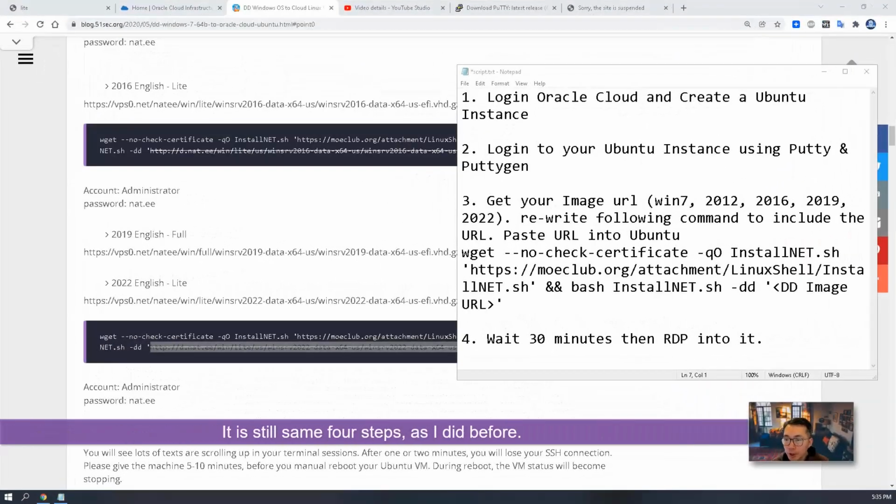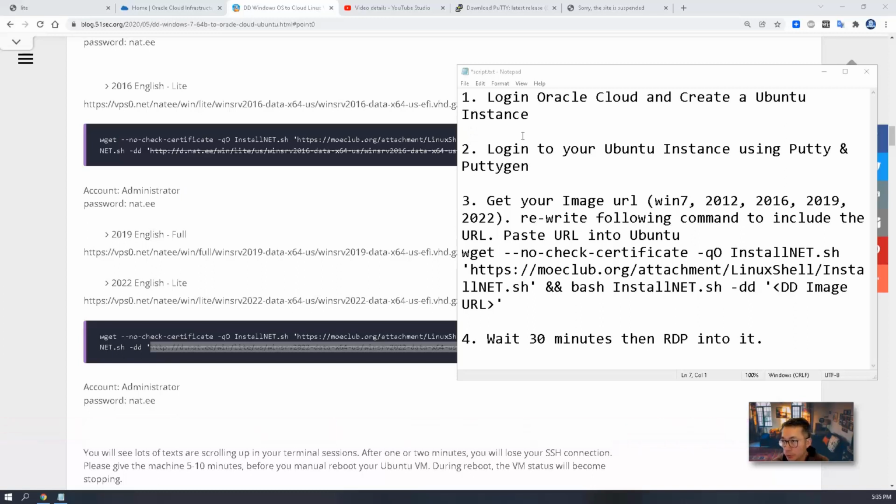It is still the same steps as I did before. So we have 4 steps: log into cloud, create an instance, then log into the instance, and then paste the command. Of course, you need to change the URL. After that, just wait 30 minutes, then RDP into it.